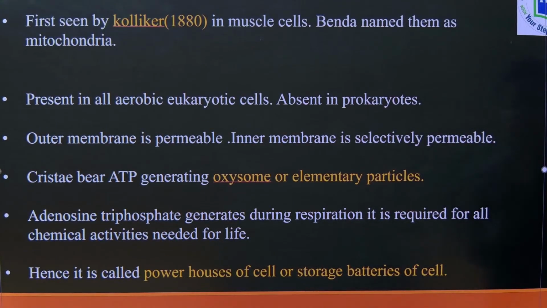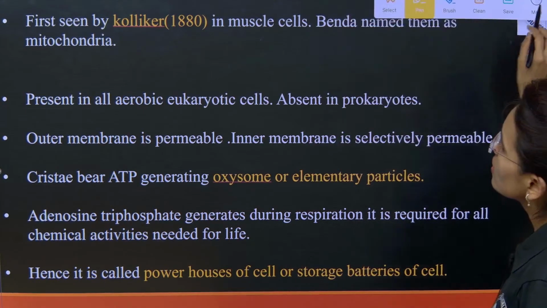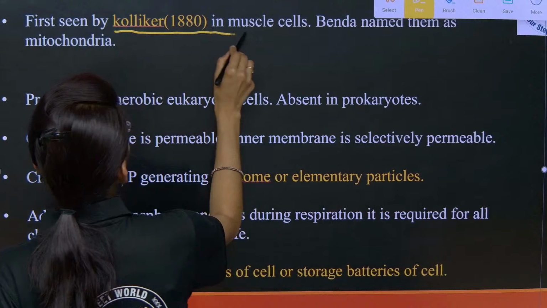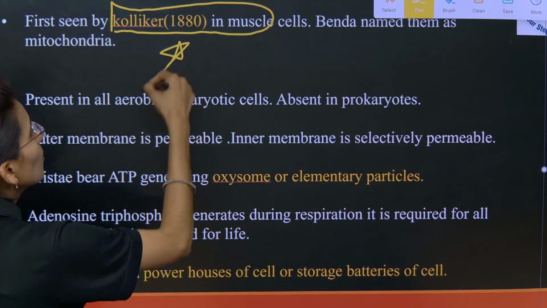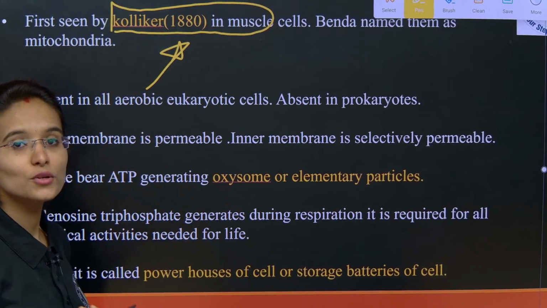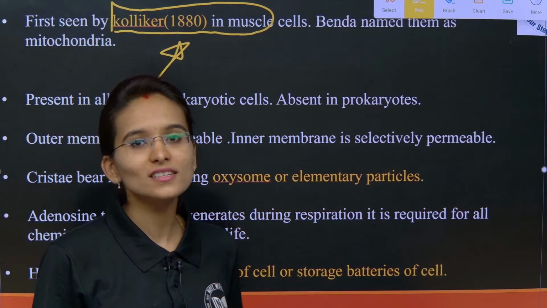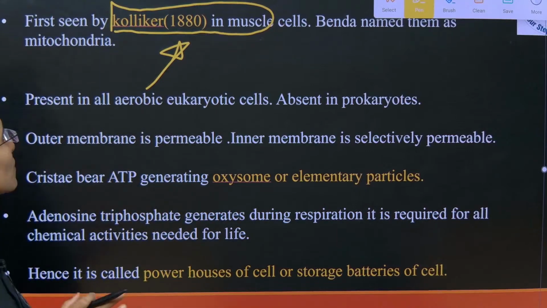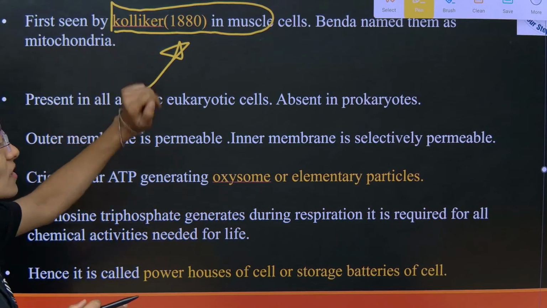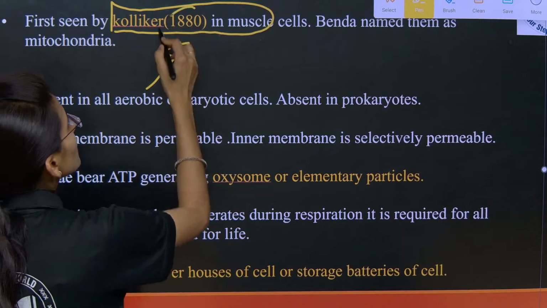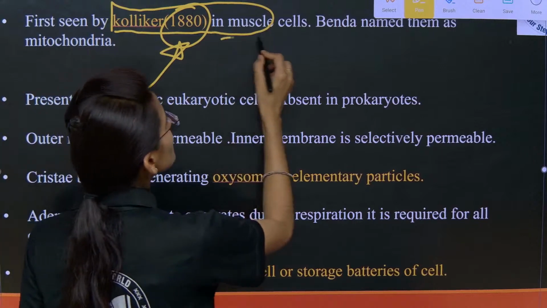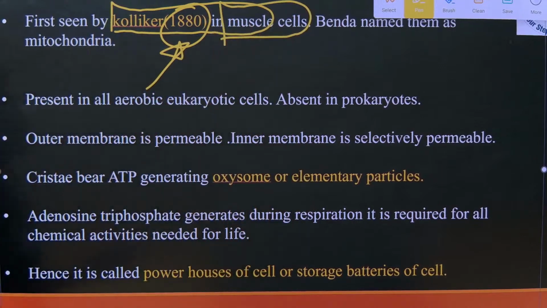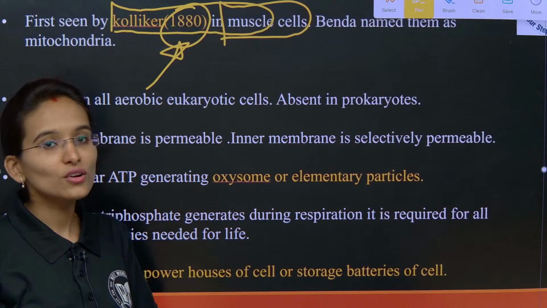Yes, clear. So, the mitochondria were first seen by the scientist Kölliker. This is a very important question which will appear in some case study questions as well as in the Section A type of questions. Mitochondria were first seen by Kölliker in the year 1880, where he observed them in the muscle cells.